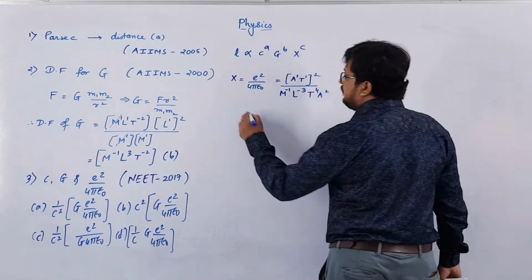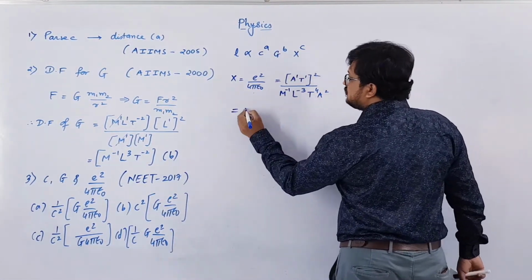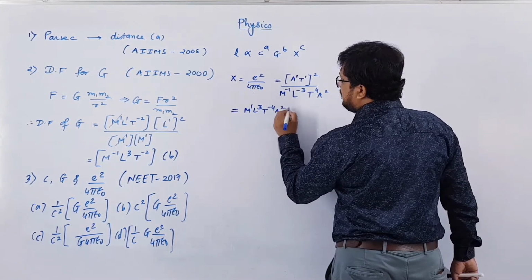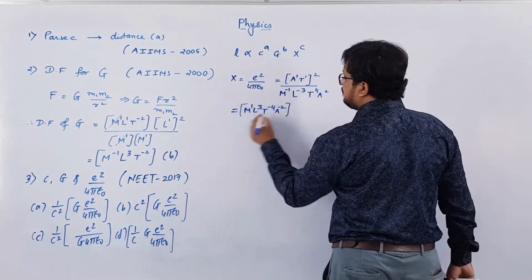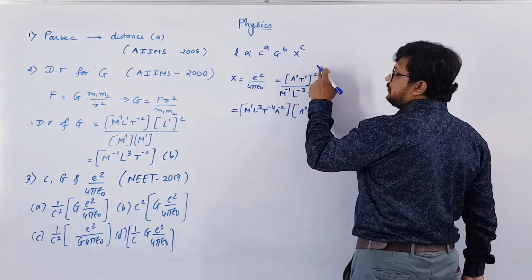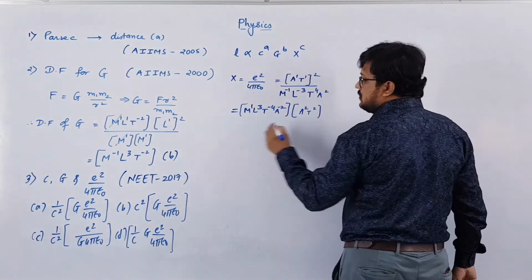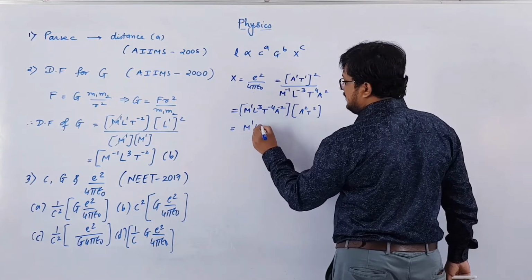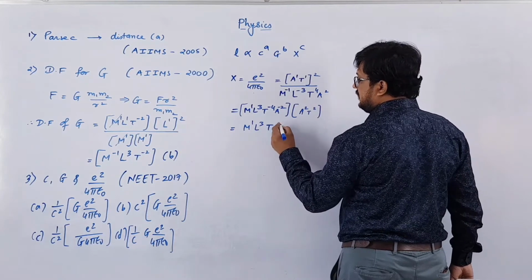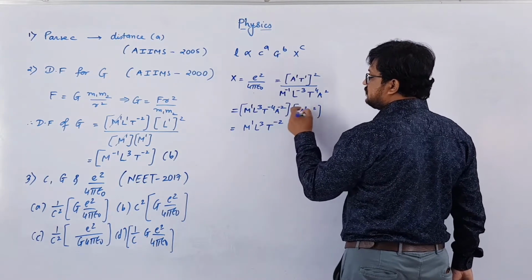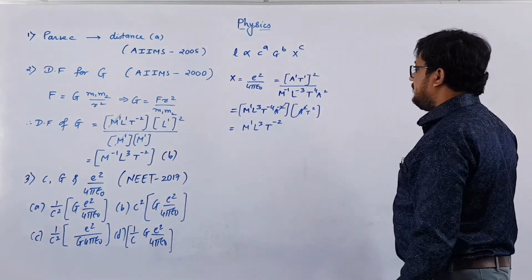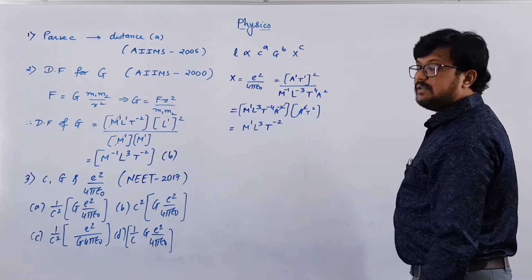So if you simplify this, I am taking this in the numerator: M1 L3 T minus 4 A minus 2 into A2 T2. A1 into 2 is A2, T1 into 2 is T2. So this will be equal to M1 L3 T minus 4 and T2 is T minus 2, A minus 2 and A2 will get cancelled out. So M1 L3 T minus 2.